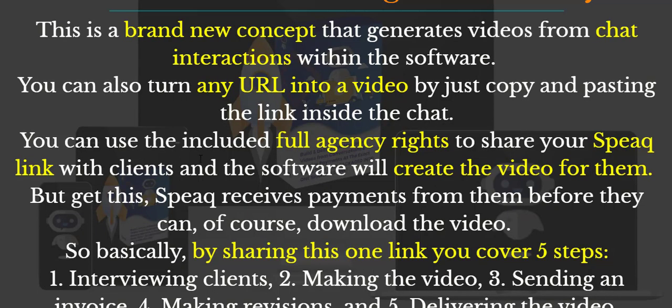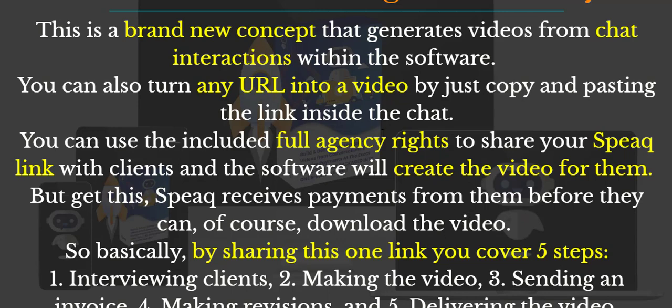Now the cool thing about it is that you can copy paste any URL and turn it into a video. And it comes with full agency rights, so that means that you can use it for clients right away. And the really cool thing about it is that by sharing one link, you cover basically 5 steps: interviewing clients, making the video, sending them an invoice, making revisions, and final delivering the video.